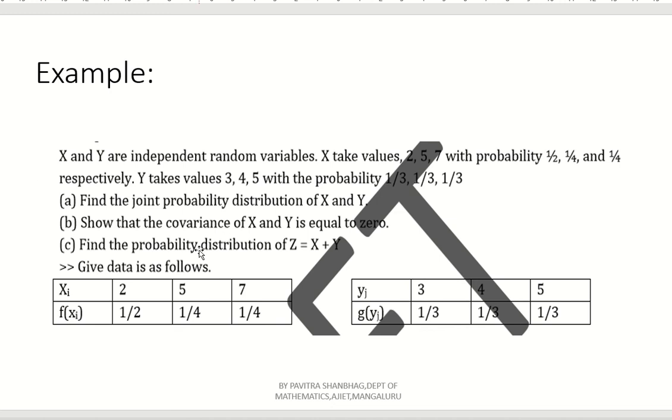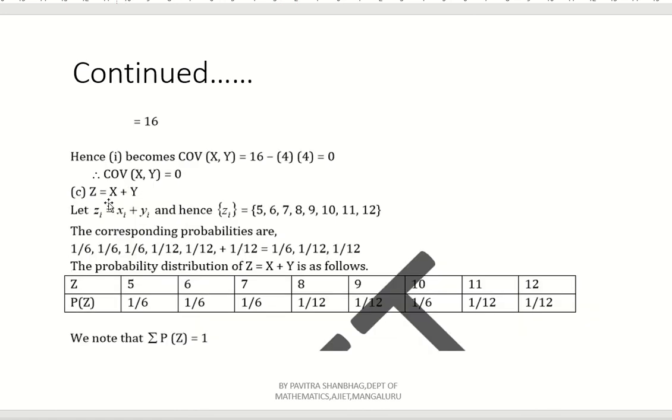Find the probability distribution of X plus Y, the sum of the two random variables, and denote it by a single variable Z. They have given that already, right? Now, since Z equals X plus Y, what is Z_i? You will get X_i plus Y_j, right? That is nothing but adding each and every term. So 5, 6, 7, 8, 9, 10, 11, 12. So add each and every X_i plus Y_j.